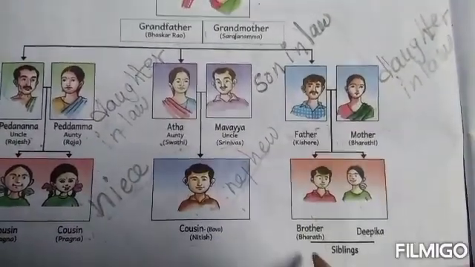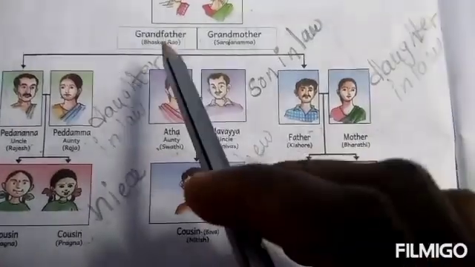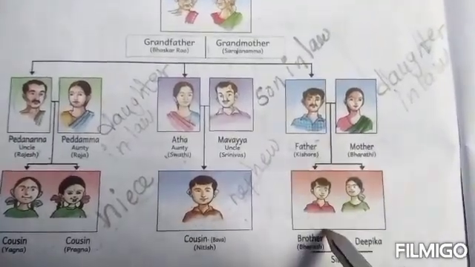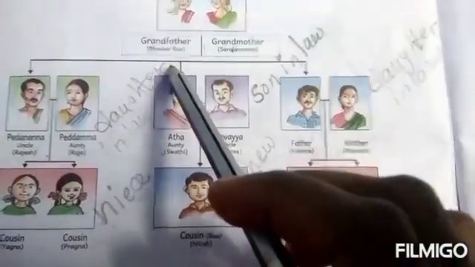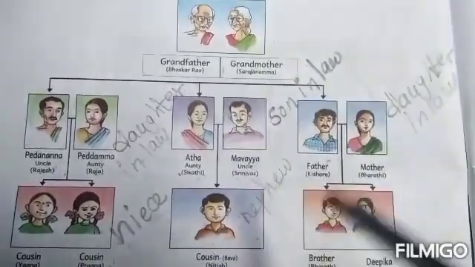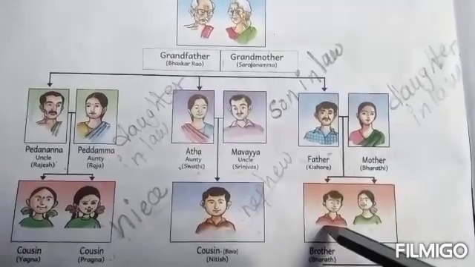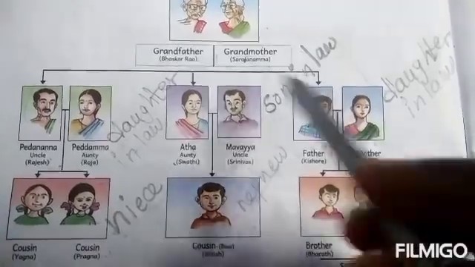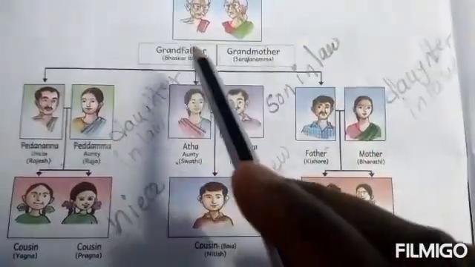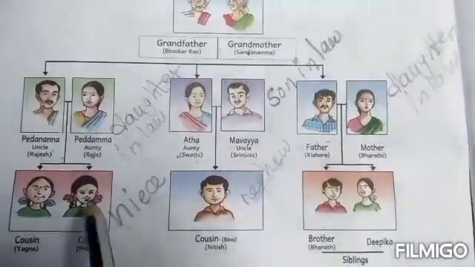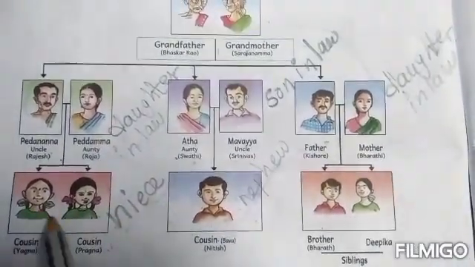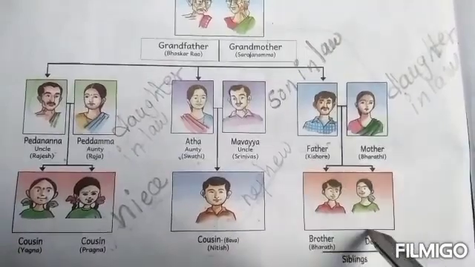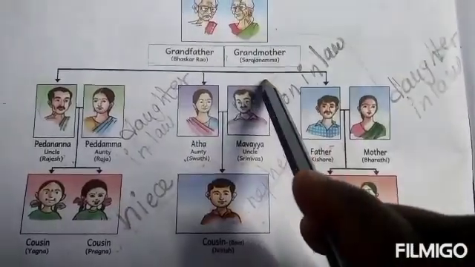Next, what is the relation between Bharat, Deepika and Bhaskar Rao, Sarojamma? Now, Bharat and Deepika are grandchildren of Bhaskar Rao and Sarojamma. Bharat is the grandson, and Deepika is the granddaughter. Bhaskar Rao and Sarojamma have three granddaughters: Yagna, Pragna and Deepika.